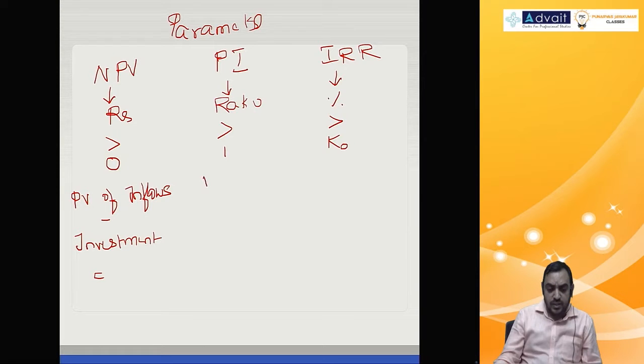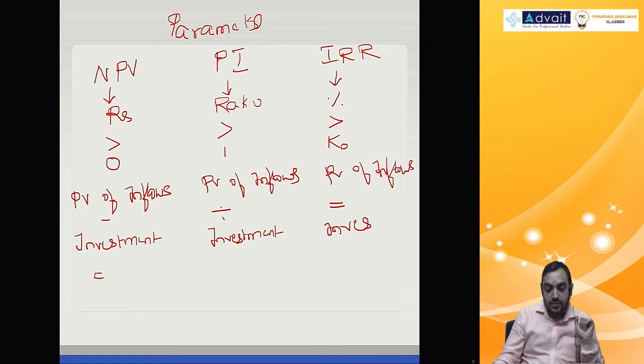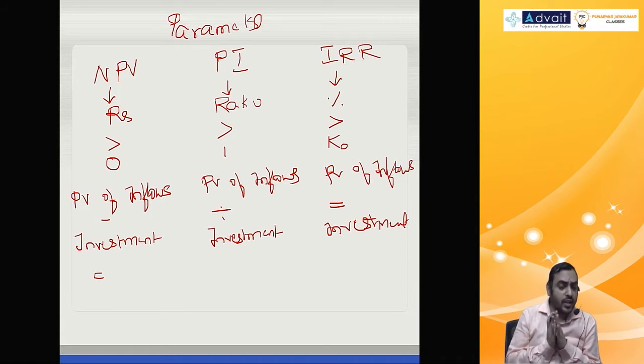Profitability index means present value of inflows divided by investment. Instead of subtracting, you will divide. IRR means it is that rate at which present value of inflows is equal to investment. Okay, hope you got it.